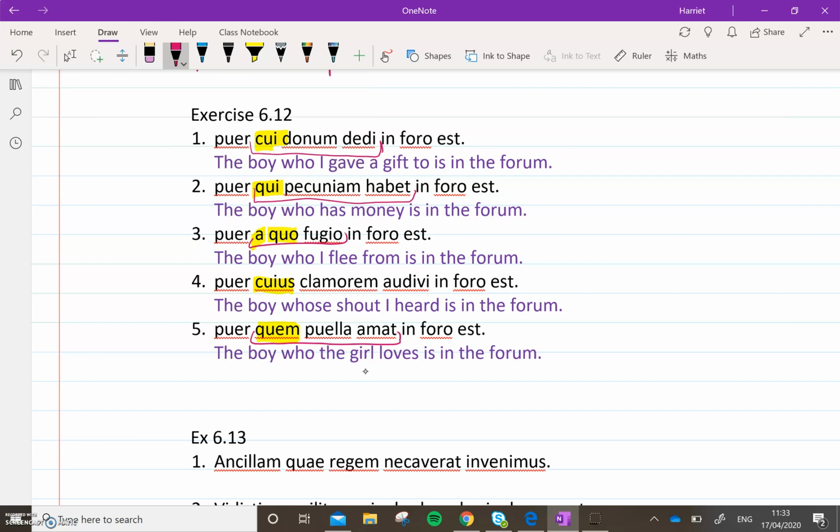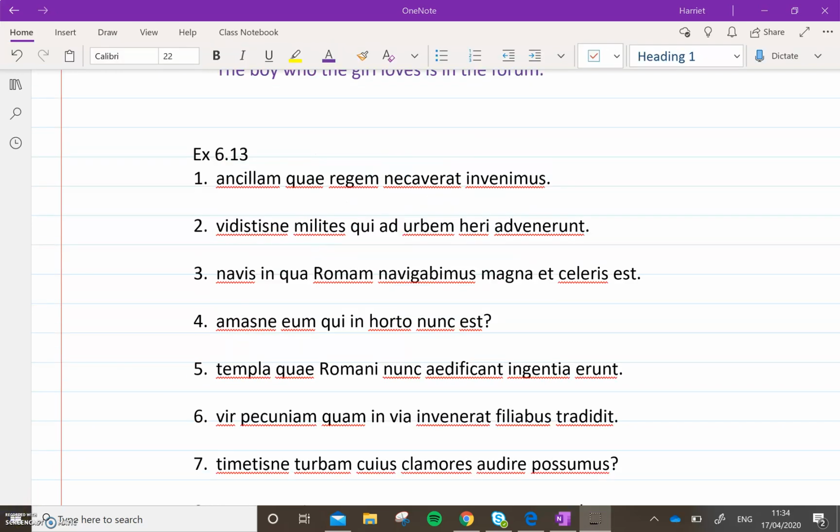We're going to now move on to 613. Here we go, 613, which is on page 184 still. So the first sentence, I'm not going to give you any help. It's not about boys in the forum anymore, so consider the vocab as well as the grammar. Have a look at it, think about what case, number and gender that relative pronoun is, think about where the relative clause is, where the extra information is being told, and translate and pause the video.